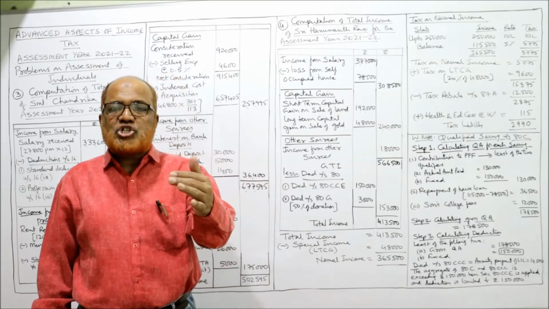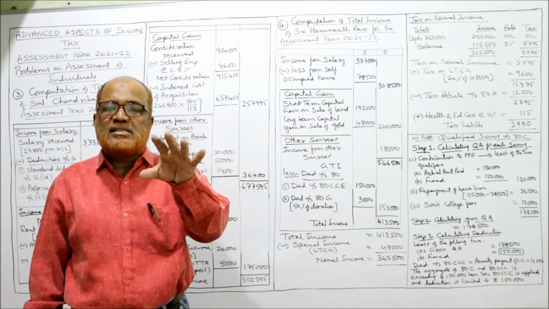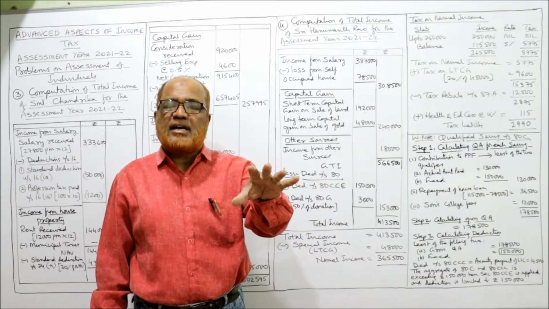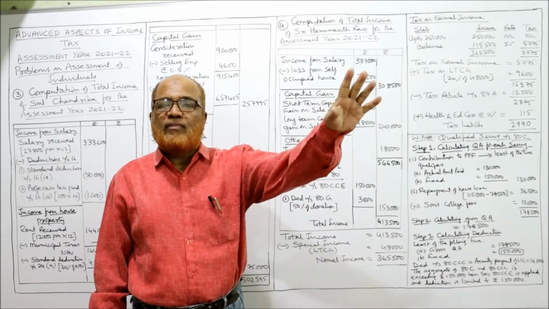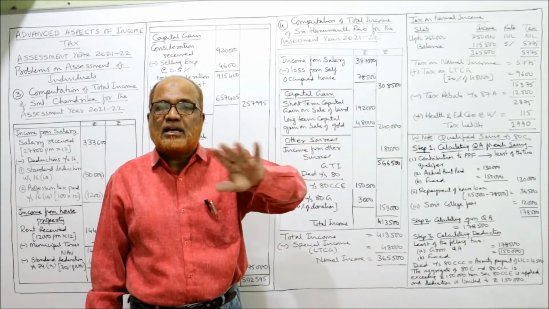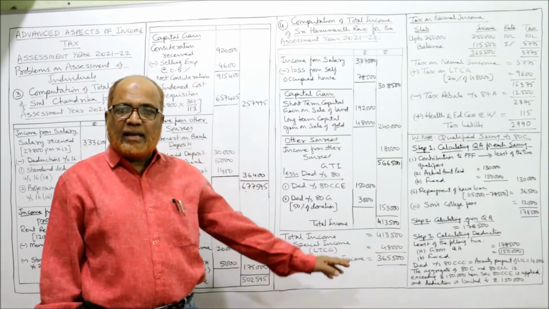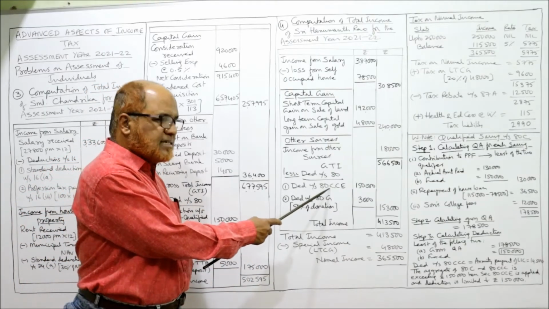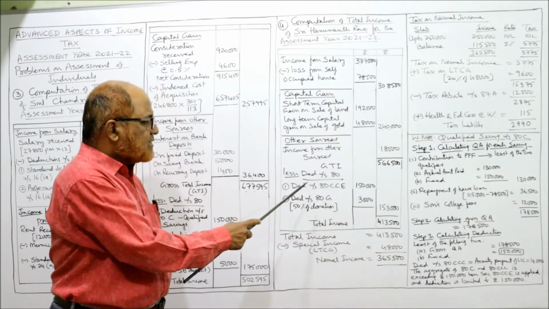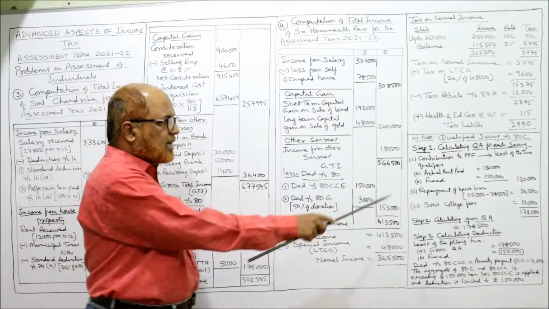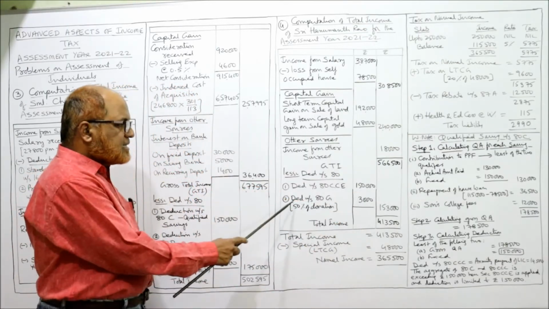There is a restriction given under section 80CCE. What restriction is given by 80CCE? That the total of 80C and 80CCC should not exceed 1,50,000. I'll explain in detail regarding this 80CCE in the working note. First of all, deduction under section 80CCE is 1,50,000. How we got it, I'll explain in the working note. Next is 80G.